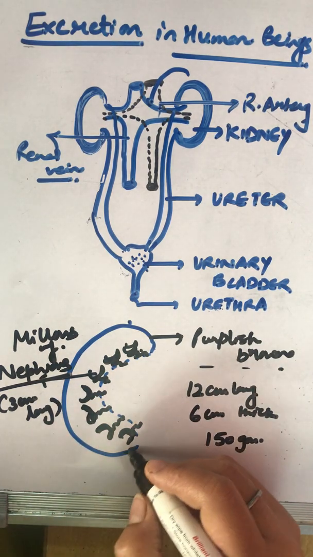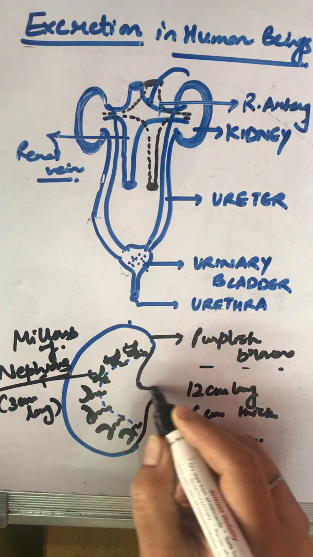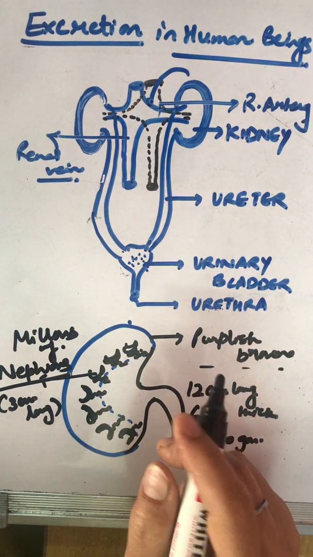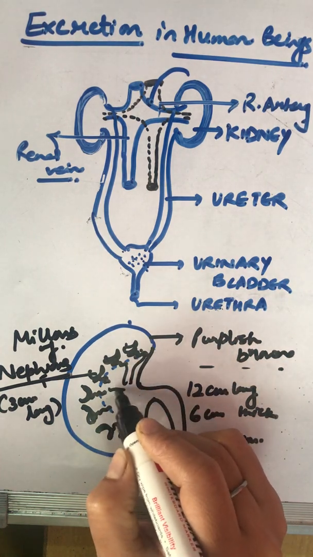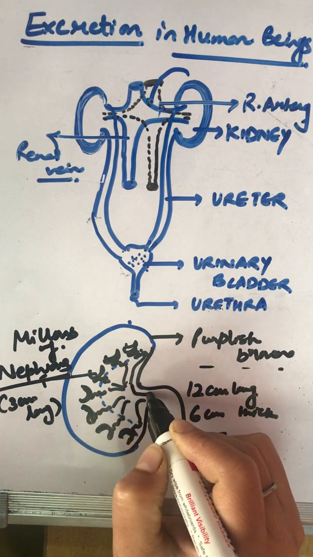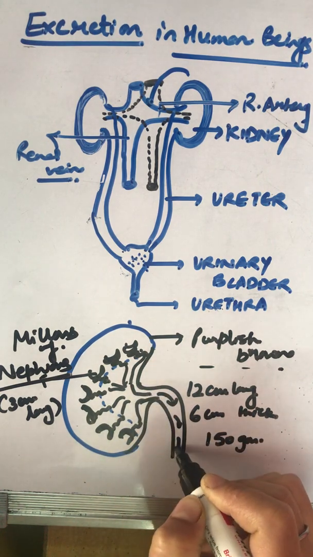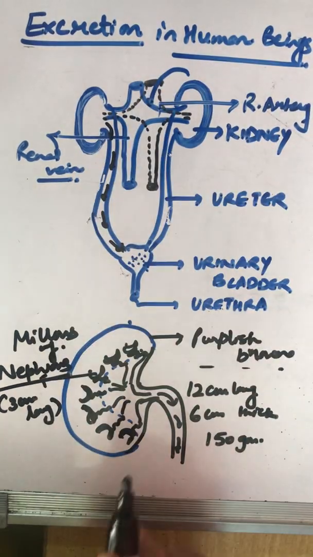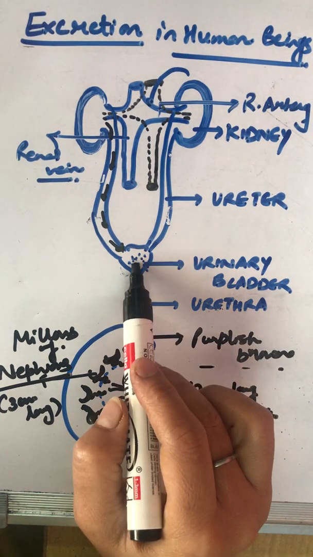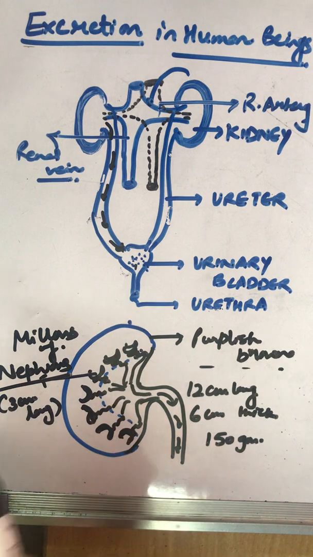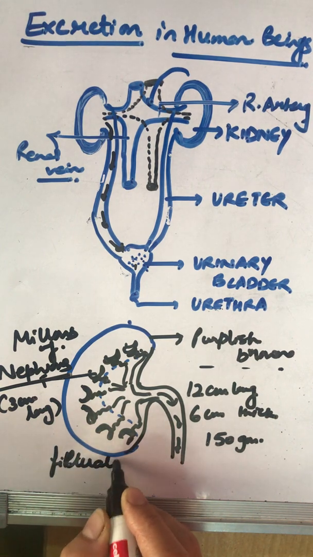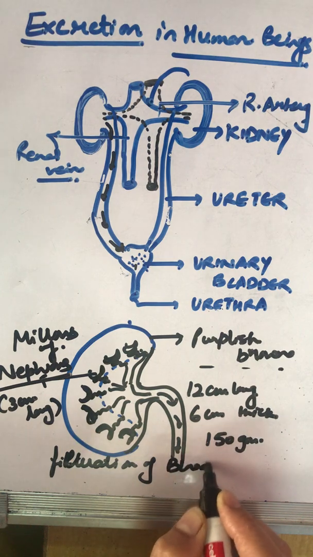Fine. The function of the kidney is to excrete toxic waste products of metabolites, right? And all these pour into a collecting duct, which finally releases out into this ureter and gets collected in the urinary bladder and finally out through the urethra. The most important function of kidney is to filter blood.